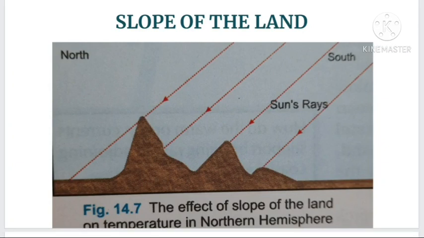Next is slope of the land. So we know that there are a number of mountains all over the world. The slope of land has an impact on the temperature distribution, especially mountains like the Himalayas, Alps and all, which have an east-west alignment. So in the northern hemisphere, the slopes which face south will receive more heat energy.